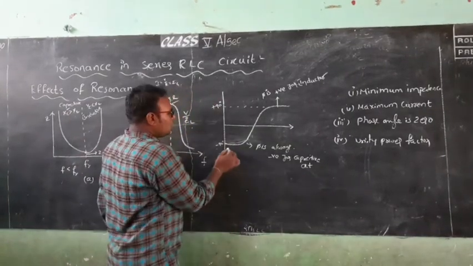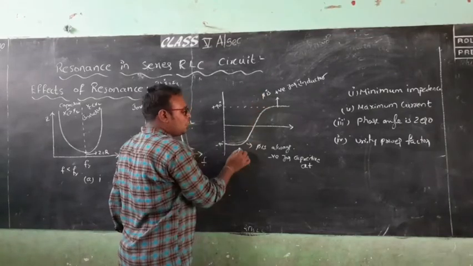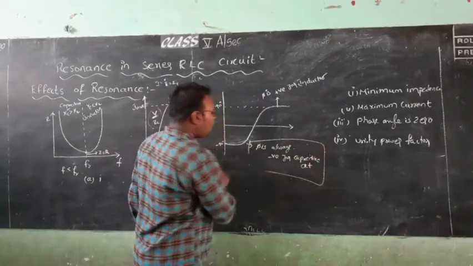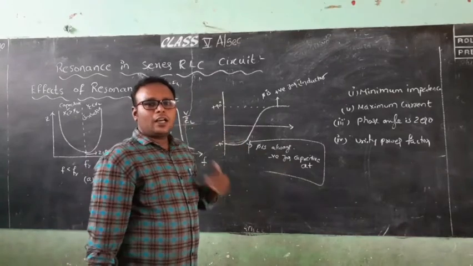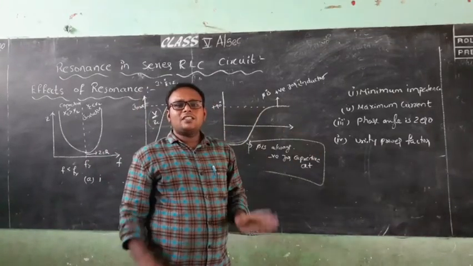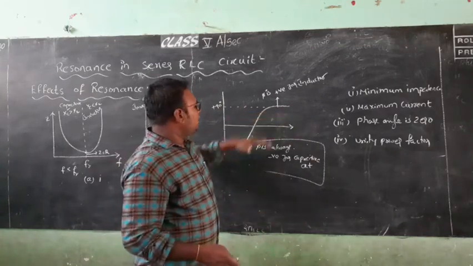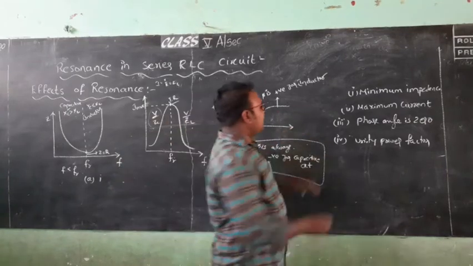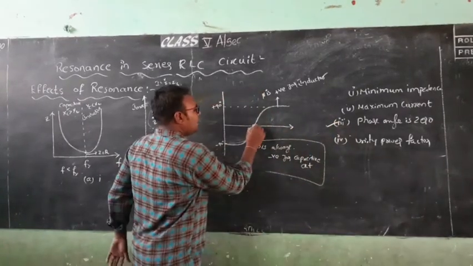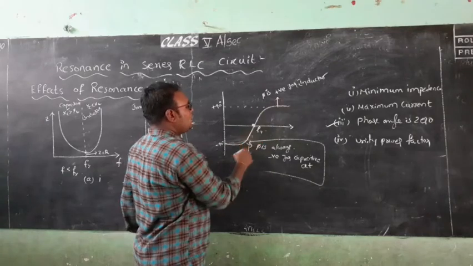See here, this is the capacitive circuit and this is the inductive circuit. We all know that in the class of series RC and series RL circuit, I already told that phase angle is always positive for inductive circuit and phase angle is always negative for capacitive circuit by an angle of 90 degrees. That's why this graph represents the phase angle is 0, and this is the resonant frequency occurring place. At this place, the angle is 0.